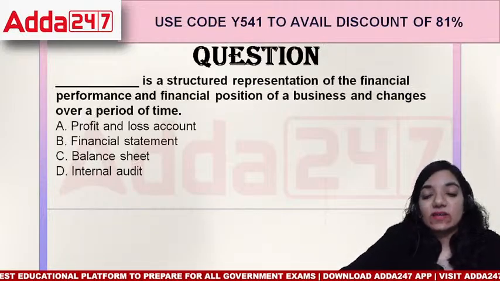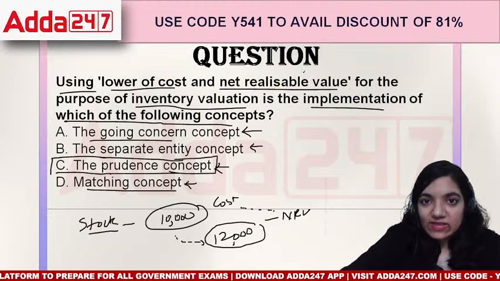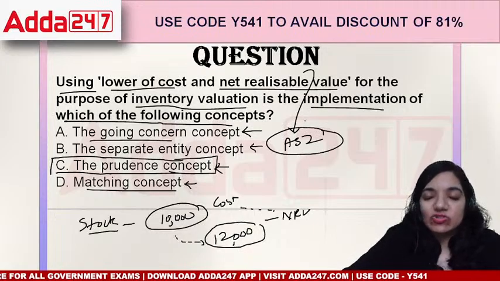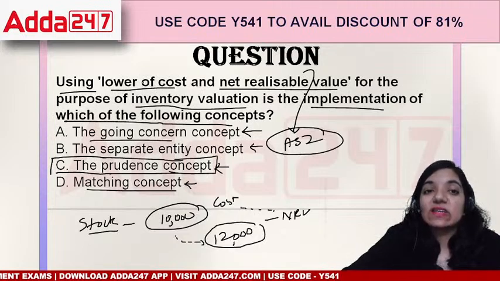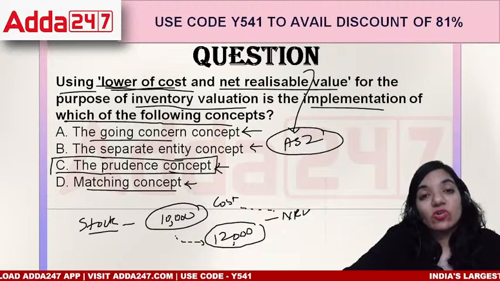Next point. This was actually AS2 as well. This is as per Accounting Standard 2 given by ICAI, the Institute of Chartered Accountants of India. It is stated in AS2 as well that you record the things as per their cost or the NRV.